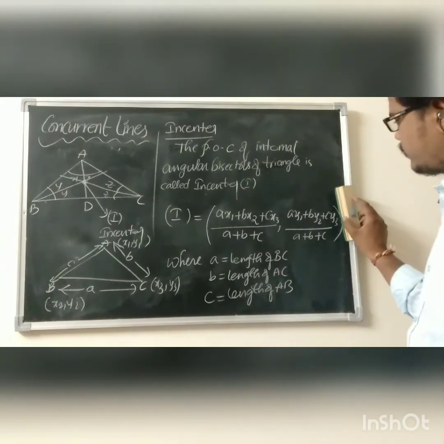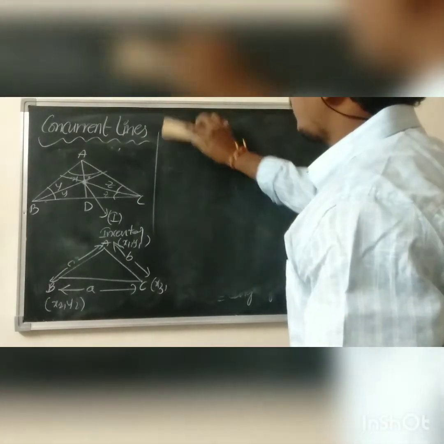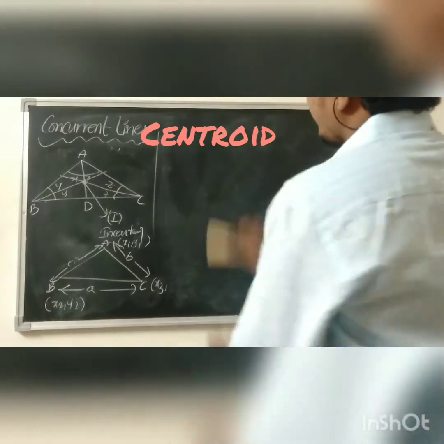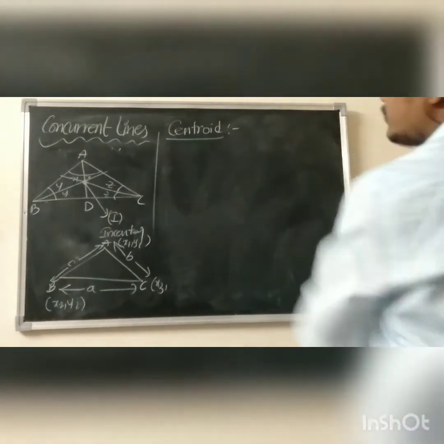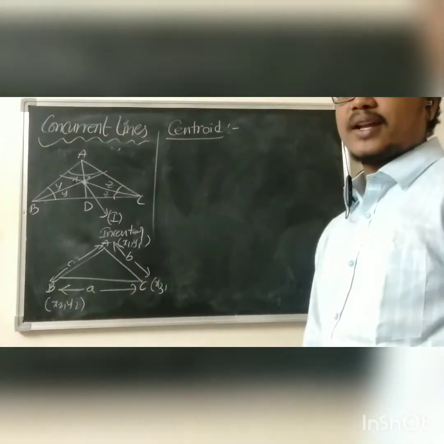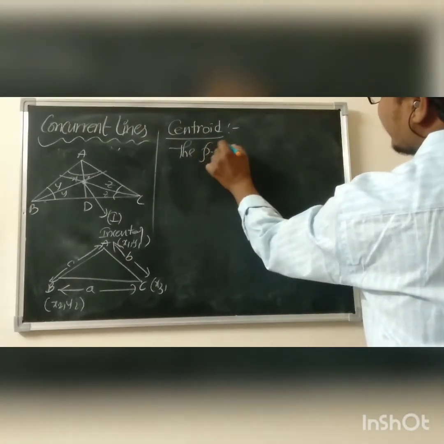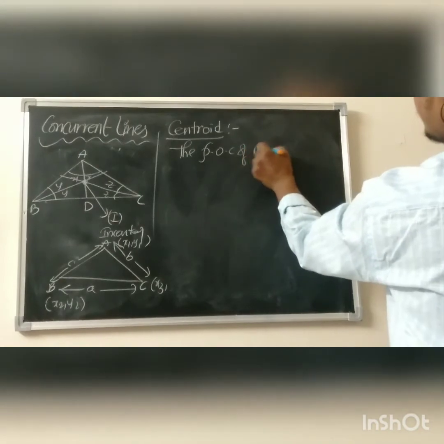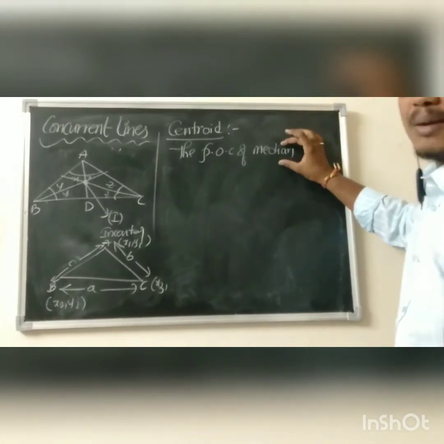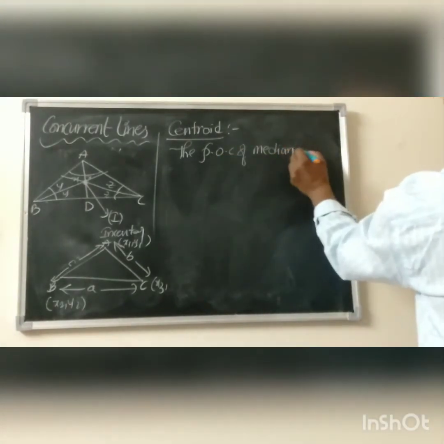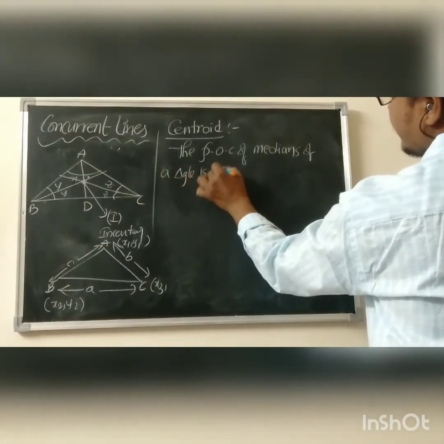Let's see the next concept we want to discuss. It is none other than centroid. Now we are going to discuss centroid. What do you mean by centroid? It is again the point of concurrence of medians of a triangle. In the name of centroid only we are discussing medians. The point of concurrence of medians of a triangle is called centroid.